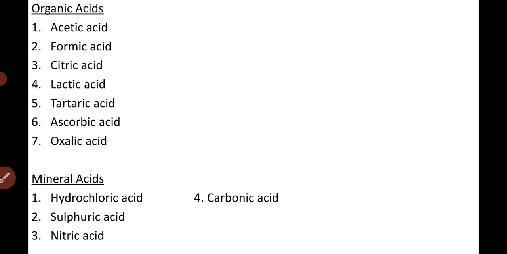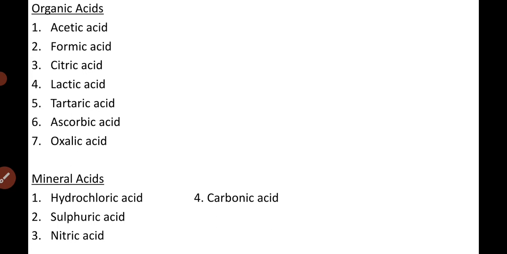Then comes citric acid, which, as we have discussed, is found in lemons, oranges and citrus fruits, which we can consume and eat. So these are weak acids. Organic acids are weak acids, but mineral acids like hydrochloric acid, sulfuric acid, and nitric acid are strong acids. One mineral acid, carbonic acid, is a weak acid.